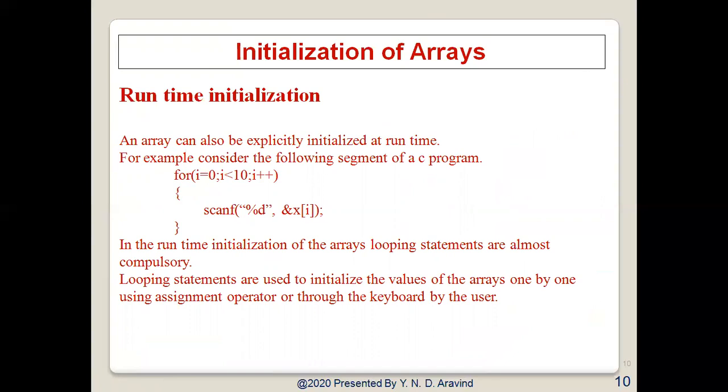For that, what are we going to use? We are going to use the loop: for i = 0, i < 10, i++, scanf("%d", &x[i]). The meaning here is i less than 10, so it will be counting up to 9. So totally it is going to take 10 elements. So the size of the array is 10 and the subscript of the last element is 9. So in this fashion, we are going to scan the 10 elements.